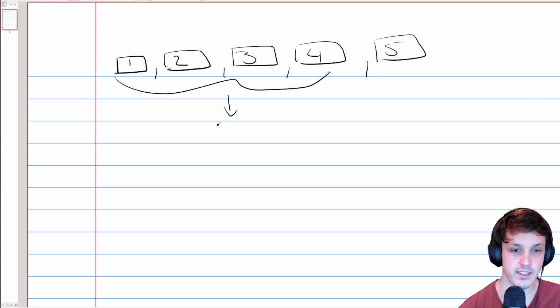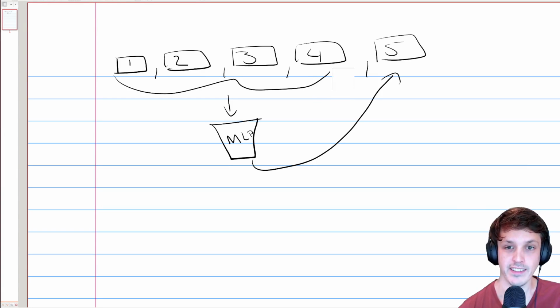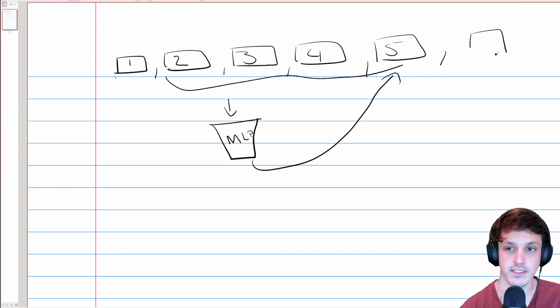So I feed the previous 4 days of, say, the maximum temperature into my neural network or my MLP, and I'm trying to predict the 5th day. And if we were then trying to predict the 6th day based on these days, right? The 6th day.